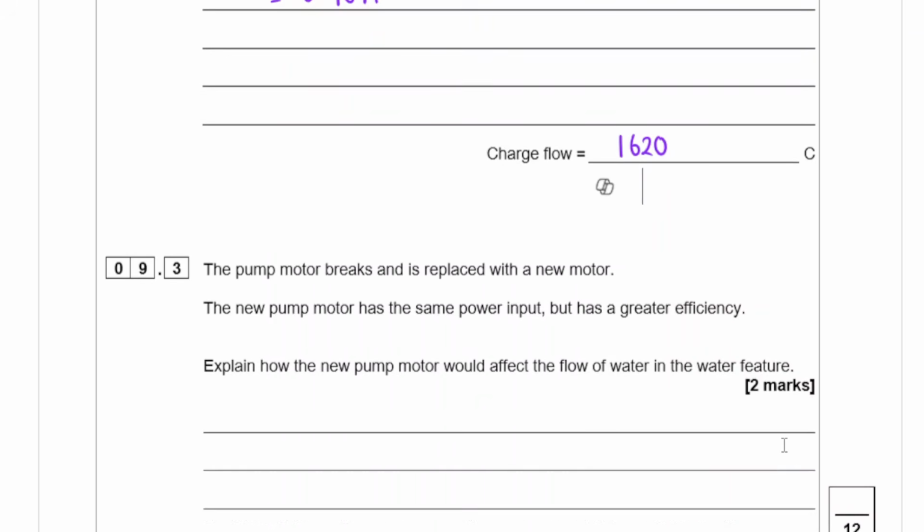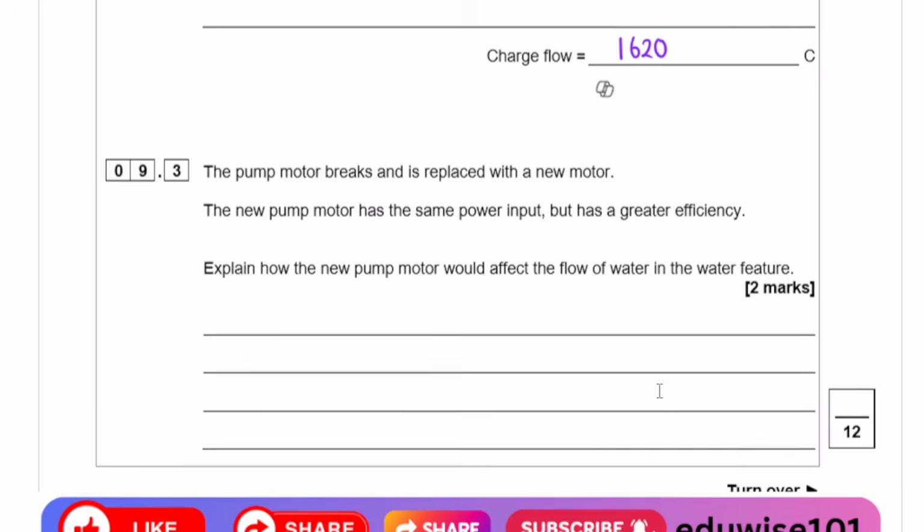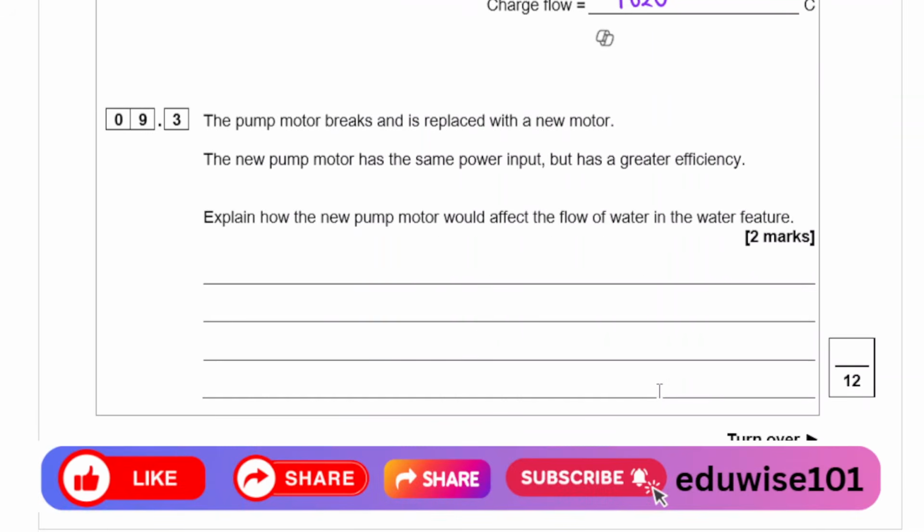The pump motor breaks and is replaced with a new motor. The new motor has the same power input but has a greater efficiency. Explain how the new pump motor would affect the flow of water in the future. If it has a greater efficiency, that means more energy is being converted to useful energy. That means it's working better. More water actually flows through. Means a greater